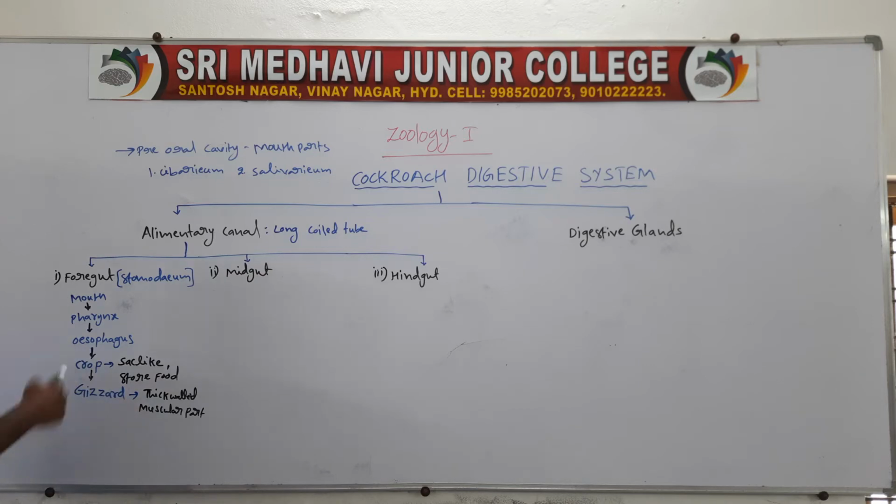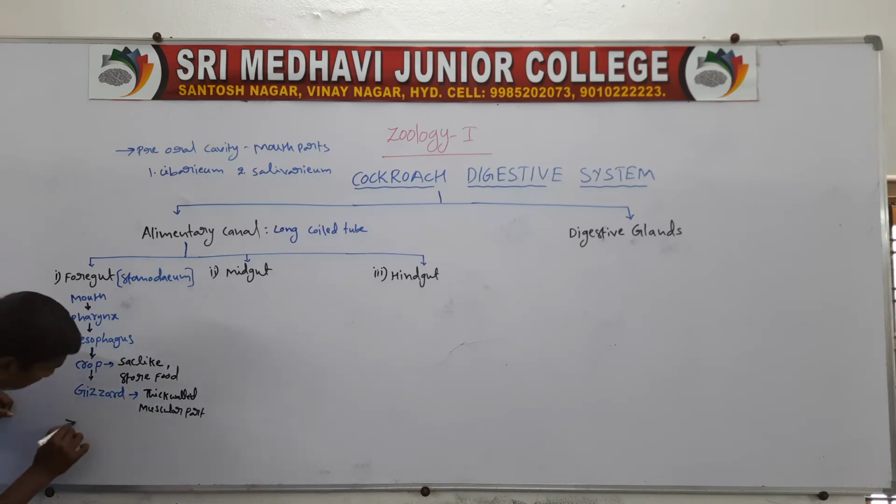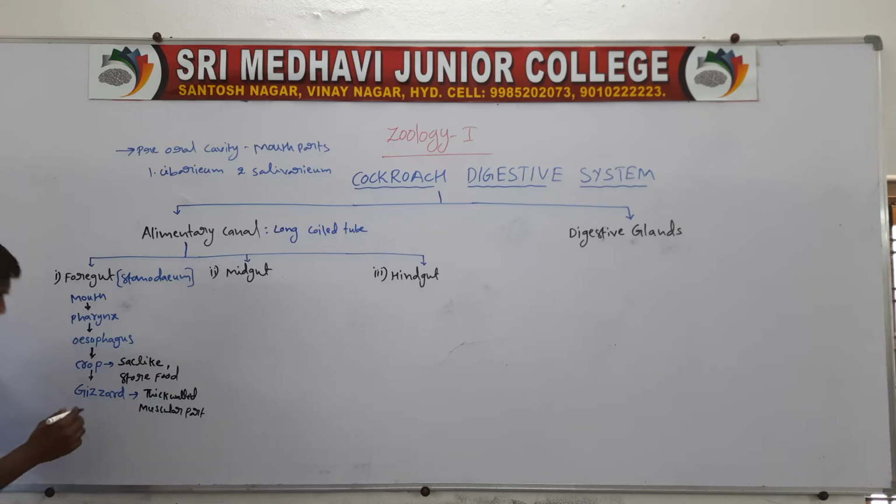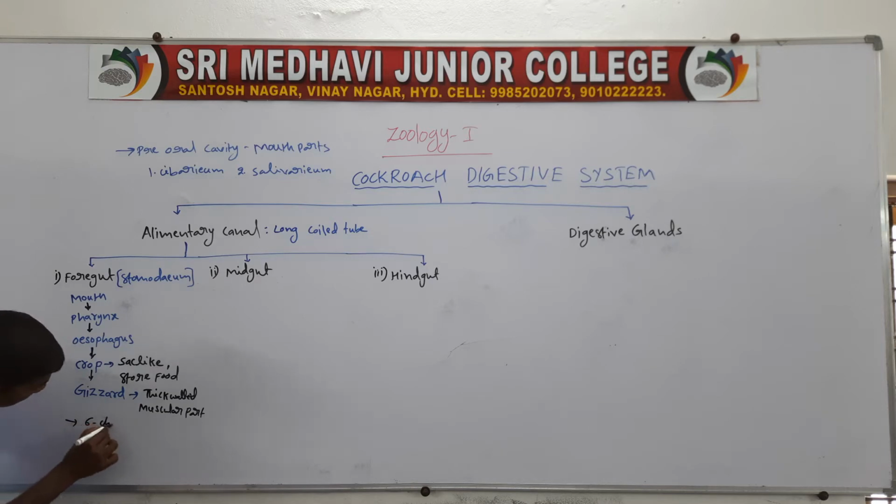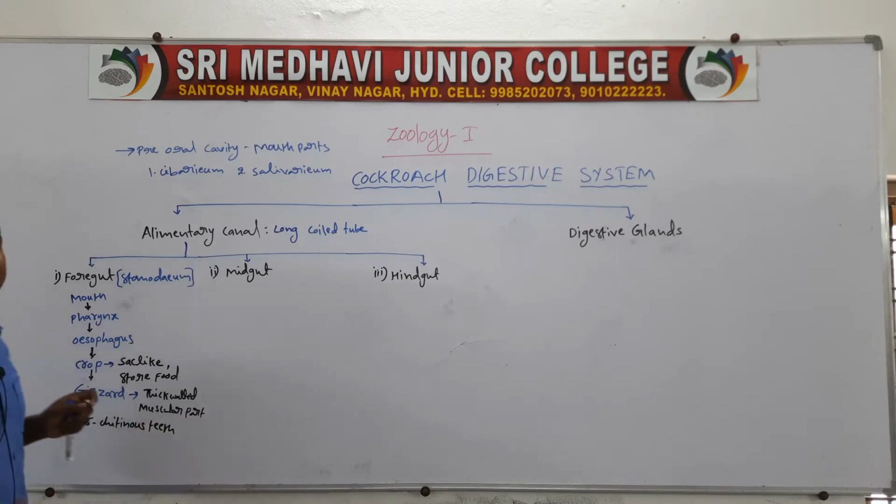Next one, the gizzard contains six chitinous teeth.